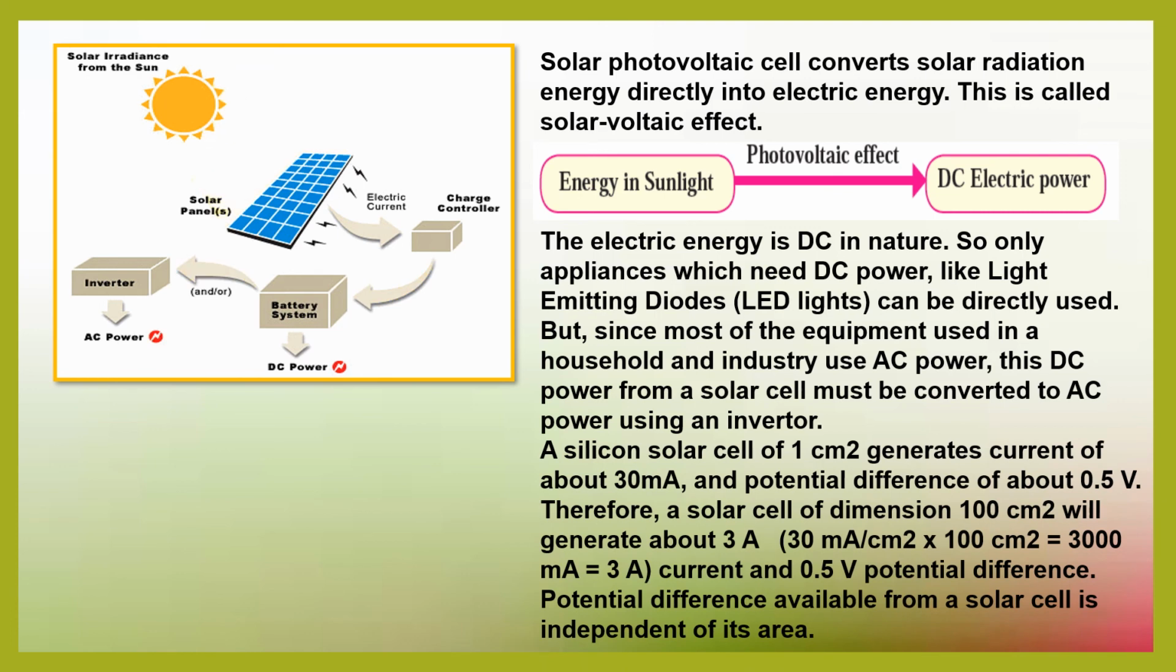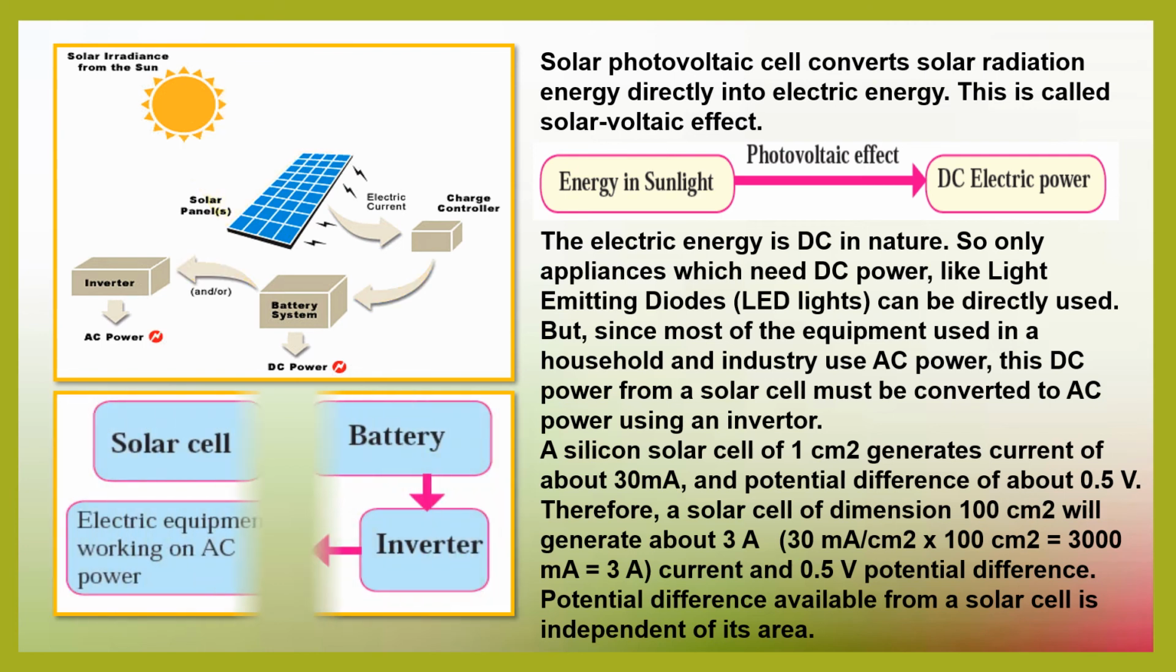Now, a silicon solar cell of 1 centimeter square generates current of about 30 milliamperes and a potential difference of about 0.5 volts. But a solar cell of 100 centimeters square will generate about 3 amperes, that is about 3000 milliamperes, and the potential difference will remain the same, that is 0.5 volts, because potential difference available from a solar cell is independent of its area.